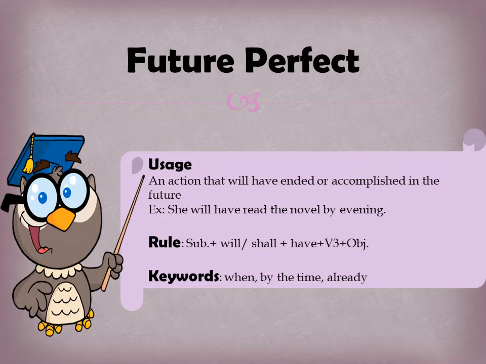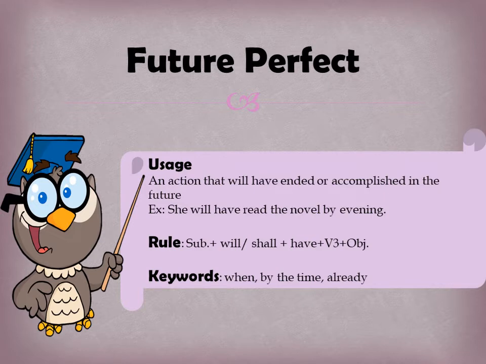She will have read the novel by evening. So evening time will be considered as a future time. So she will have read the novel. That means her action of completing the novel, reading the novel, will have completed, and it indicates the future perfect tense. She will have read the novel by evening or by tomorrow.